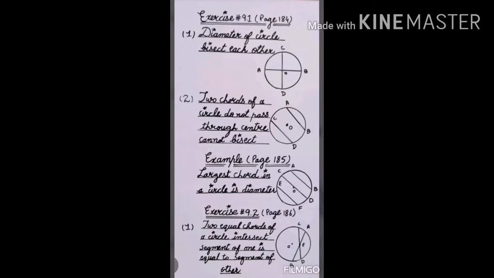Friends, here the word bisect means to cut it into equal parts. Diameters of a circle bisect each other means that they cut each other into two equal parts. You can see here OA is equal to OB and OC is equal to OD. So diameters of a circle bisect each other, they meet each other at one point and they cut each other into two equal parts.